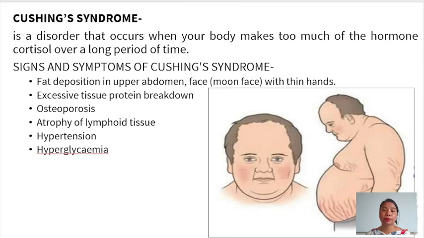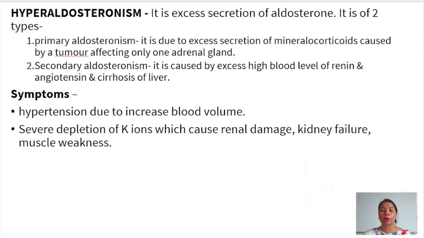The signs and symptoms include fat deposition in the upper abdomen and in the face, with thin hands. That means when too much fat is deposited in the face, it becomes round, almost resembling a moon face. Then excessive tissue protein breakdown. Then osteoporosis, which is a disorder of the bones which causes weakness in the bones. Then atrophy of the lymphoid tissues, hypertension and hyperglycemia, which is the increase in the glucose level in our body.